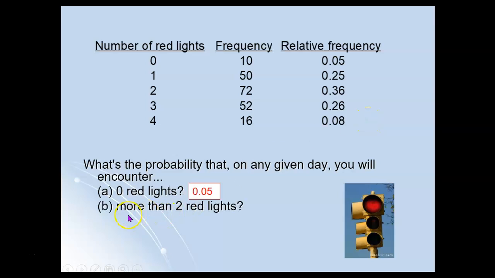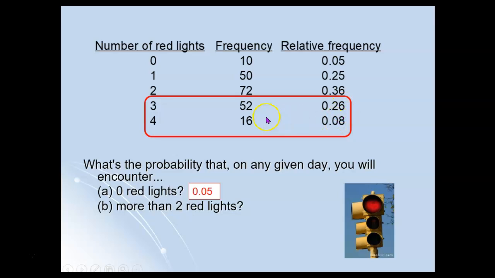What's the probability that you will encounter more than 2 red lights? Well, how many is more than 2? Which of these numbers are more than 2? Well, 3 would be more than 2, 4 would be more than 2. So if you drove to work and you had to stop for either 3 or 4 red lights, you'd say, oh no, I had more than 2 red lights.